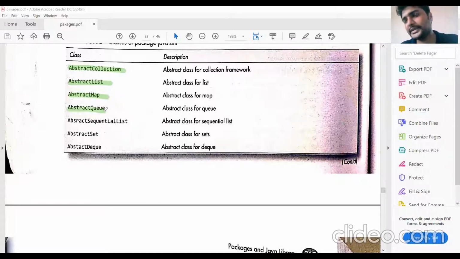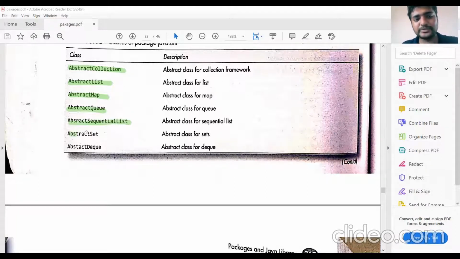Here in collections, we can use many data structures. That means there is a possibility to store objects in an efficient manner, in an order. All these available data structures come into the picture.